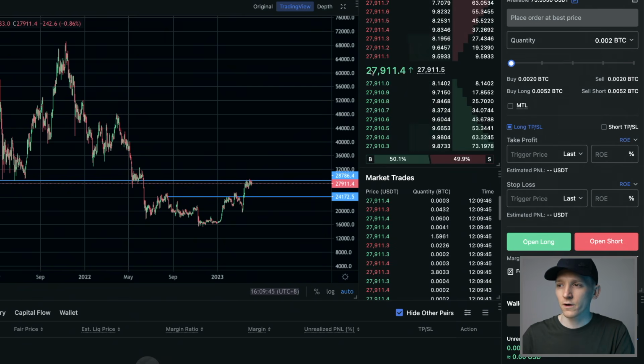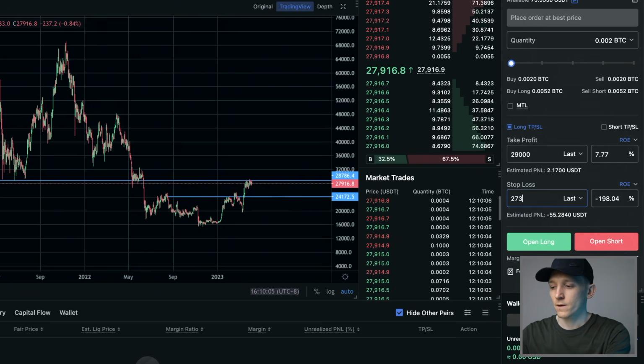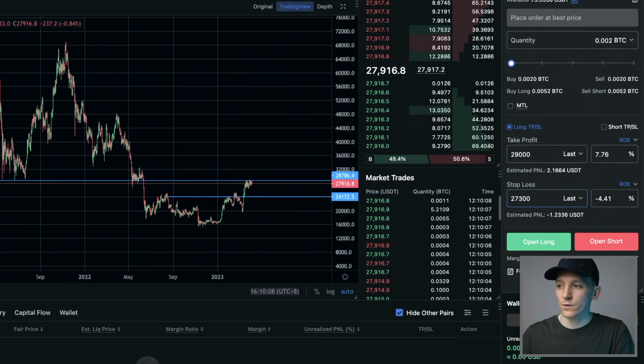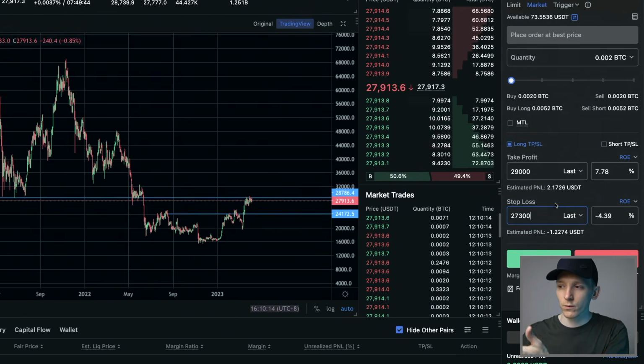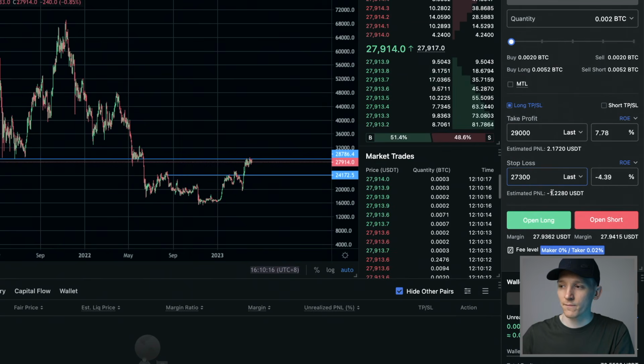So let's say we're going long at 27,900. We want to take profit at around 29K, just as if it's going to break out. So 29,000 would be a take profit, and the stop loss here again, if the trade moves against you, maybe to 27,300, like this. And now you can see the estimated P&L if you lost on that stop loss would be $1. So well within your limits in terms of getting stopped out or anything like that.